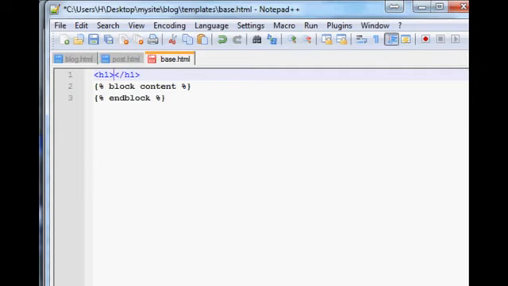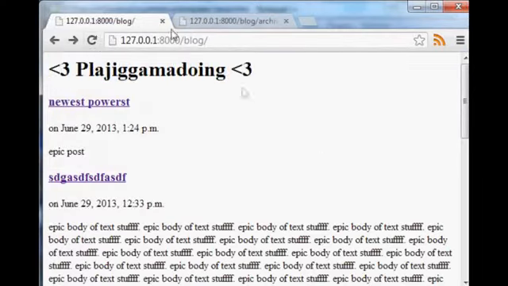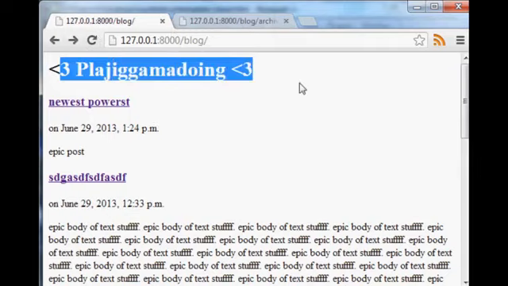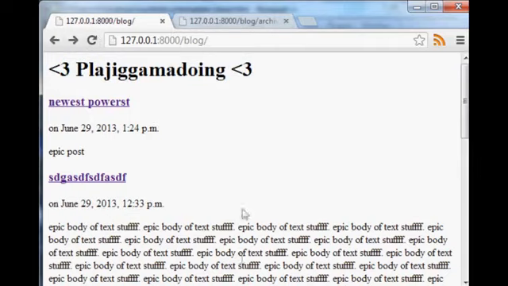Anyway, let's change this to a header 1, and we're just going to say plagigama doing. So we've changed base.html. Let's make sure this works. There we go. So plagigama doing is now the topic of this website.